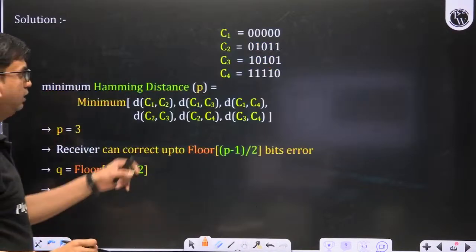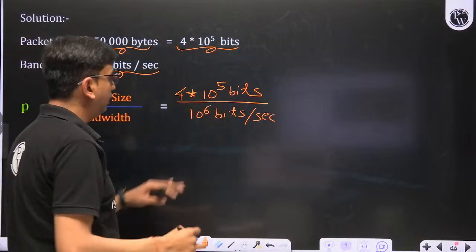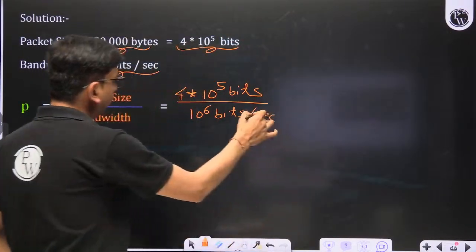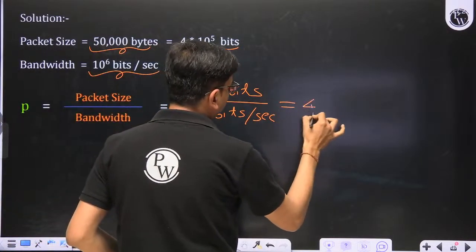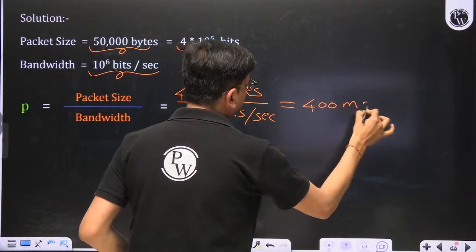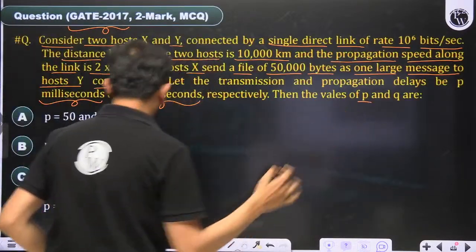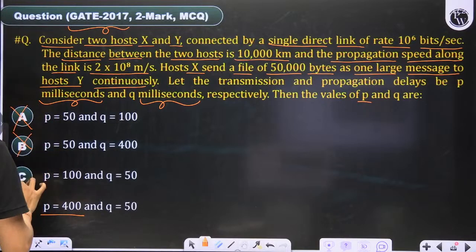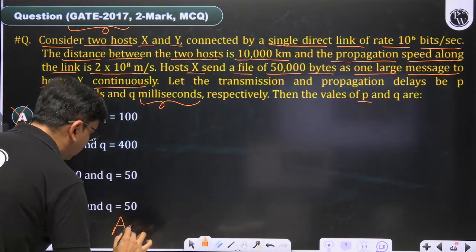For millisecond, 10 to the power 3 is going as a second to become millisecond. This becomes 400 millisecond. And you can find out that the value of P is 400 millisecond. In the options, one is saying that P is 400 millisecond. The correct answer of this question is D.